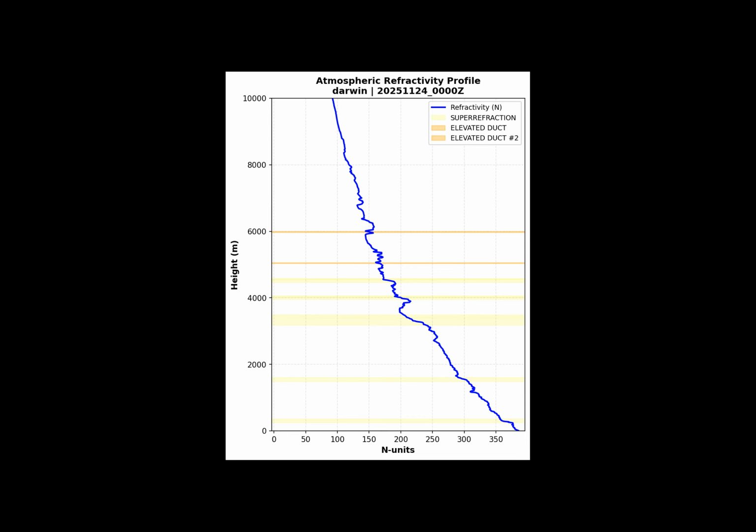This atmospheric refractivity profile shows how radio waves bend through different layers of the atmosphere. It's critical for VHF and UHF propagation forecasting. When you see sharp gradients in the N profile, that's where radio ducting occurs, allowing signals to travel hundreds of kilometers beyond normal line of sight. These same stable layers also tell us where the atmosphere resists vertical motion, which matters for storm development, but the primary application here is understanding long-distance radio propagation conditions.